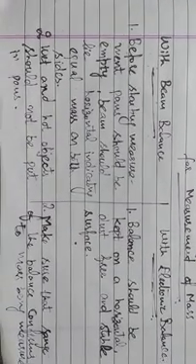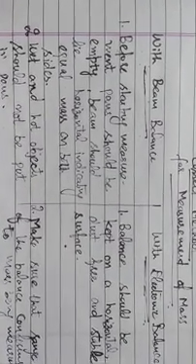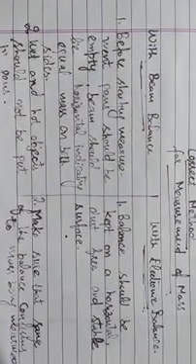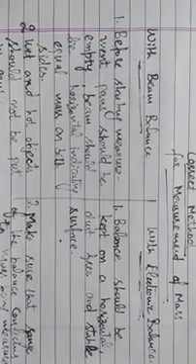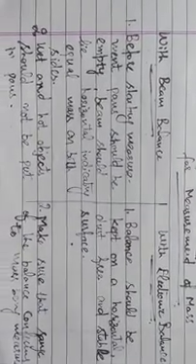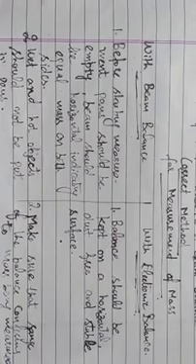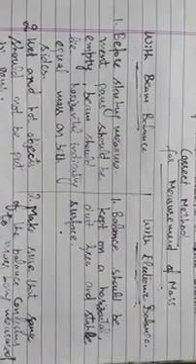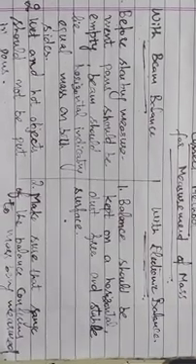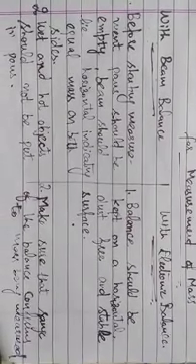And the electronic balance should be kept on a horizontal, dust-free and stable surface. It should not be on a rough surface. It should be on a horizontal and stable surface. Wet and hot objects should not be put in the pans of the beam balance and of the electronic balance. And in case of electronic balance, make sure that range of the balance conforms to the mass being measured.